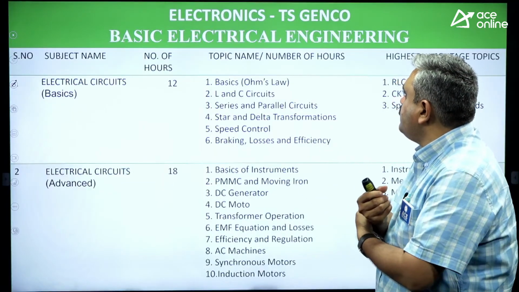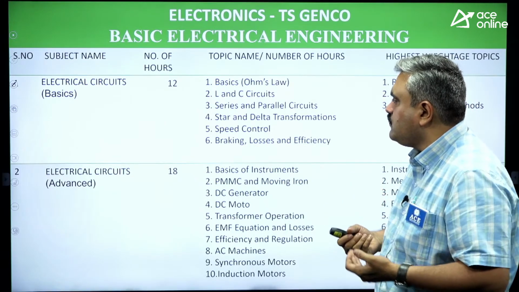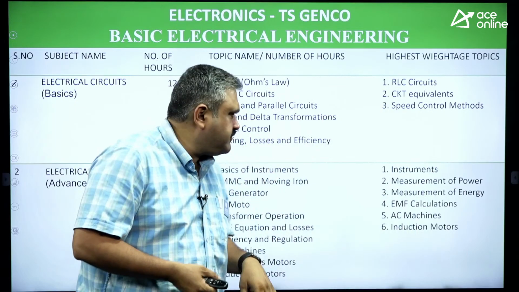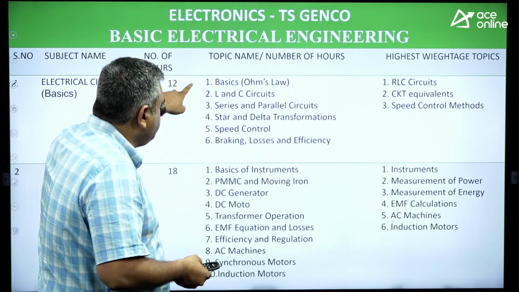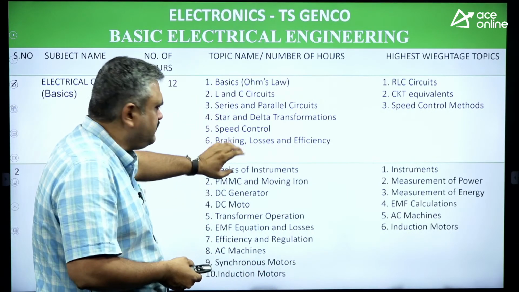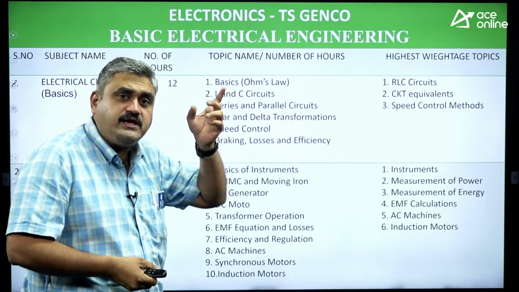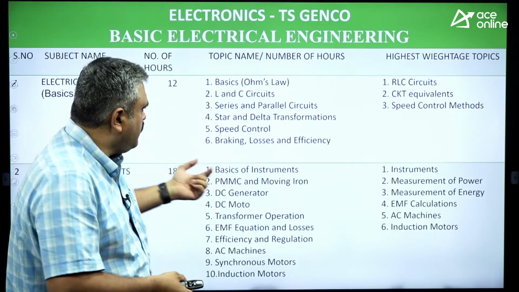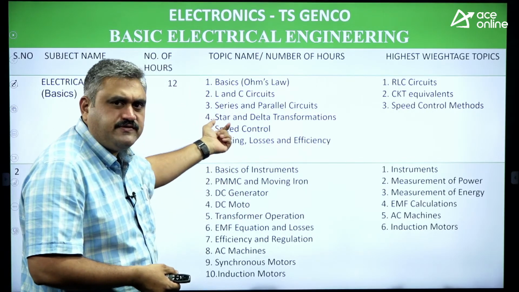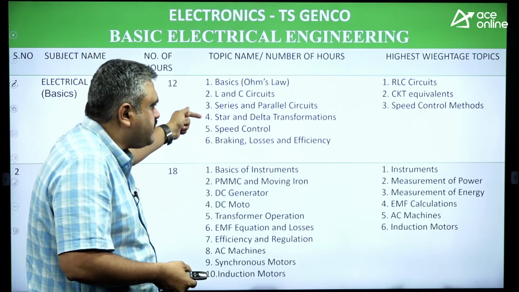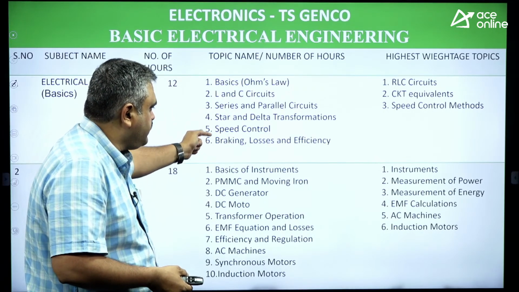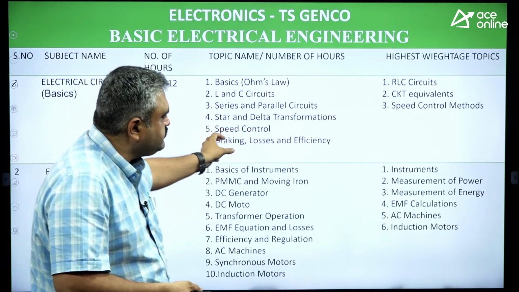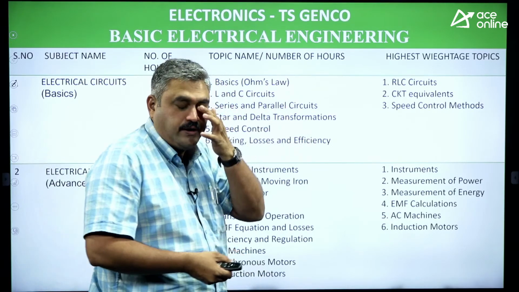And coming to the next one, basic electrical engineering. So this covers your total motors and generators, purely electrical branch subject. So again, series, parallel, star, delta, they have mentioned here. Already this part you are covering in your previous subject, the network subject. So here also they have mentioned almost the same points. First 4 are same, you can see. The last 2 are different: speed control, braking loss and efficiency. So you can expect questions from the subject on these 2 points.